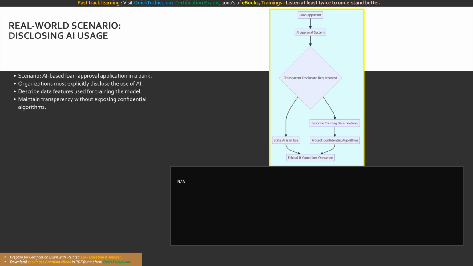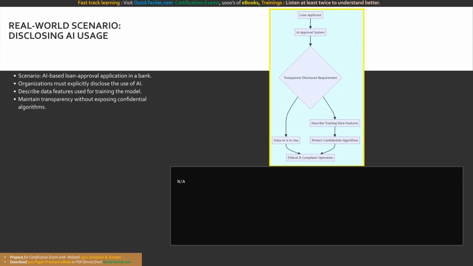For instance, the bank should transparently explain that the model evaluates data points such as credit history, income-to-debt ratios, and employment tenure. However, there is a delicate balance to strike here. The documentation explicitly notes that this disclosure must be done without revealing confidential information or highly proprietary corporate algorithms. You must provide enough clear, accessible information for the user to understand the evaluation criteria, without exposing the exact mathematical weights or exposing the system to malicious exploitation.